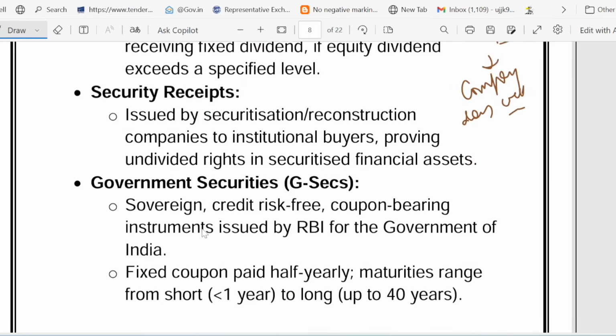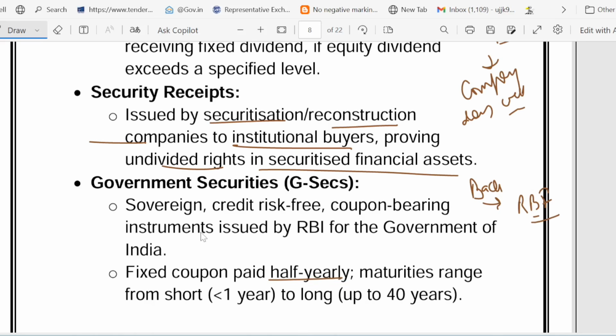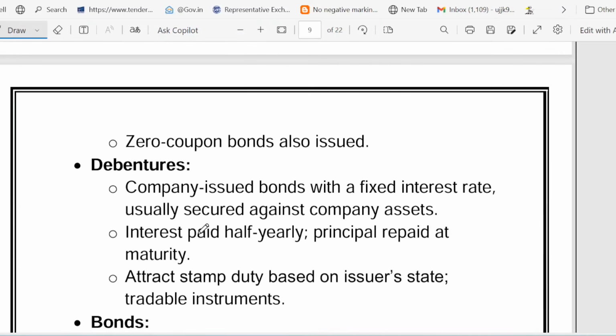Then come government bonds and debentures. What is a security receipt? They are issued by a securitization and reconstruction company to IBs. IB means institutional buyer, proving undivided right in the securitized financial asset. That is called a security receipt, right? Then comes government security. They are ultra safe. Why are they ultra safe? Because they are backed by the RBI. The payment is made half yearly, plus principal at maturity. So that is called a government bond. Then comes debenture. A debenture acts like a company IOU.